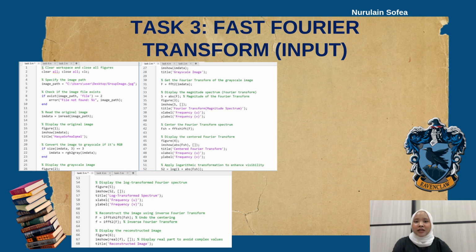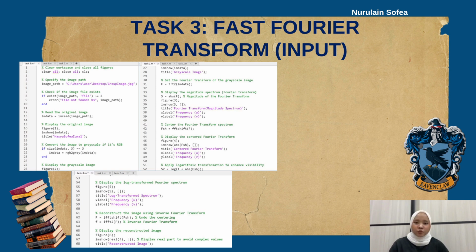After that, I display the original image using the image function. The title function is used to label the figure as Hasya, Sofea, Iqmal, which represent the three of us. Next, I convert it into grayscale using the rgb2gray function, and then the grayscale version of the image is displayed